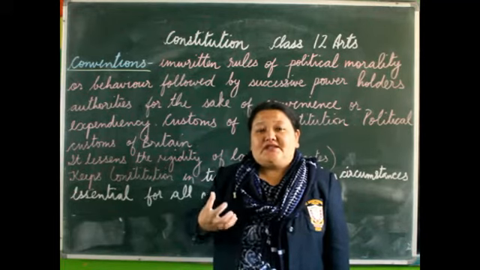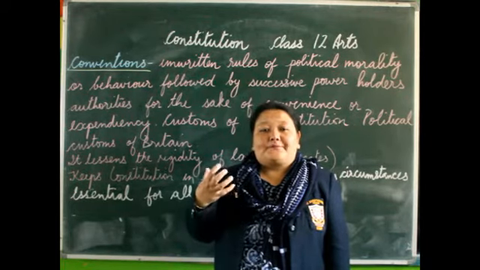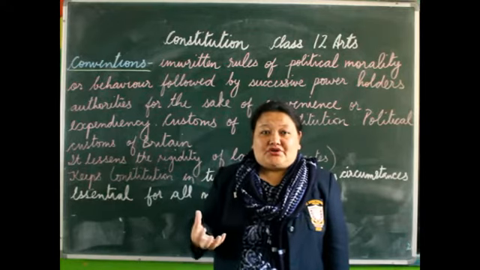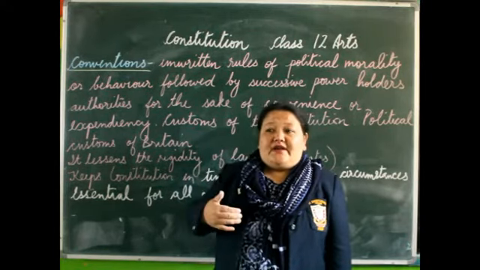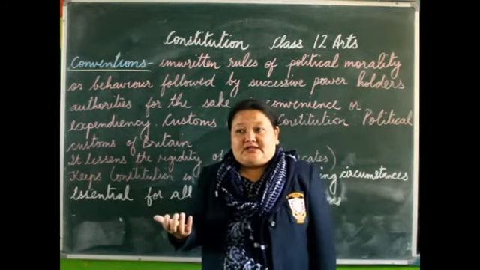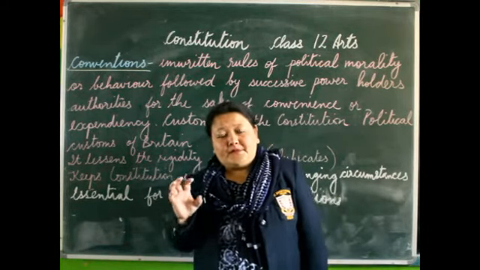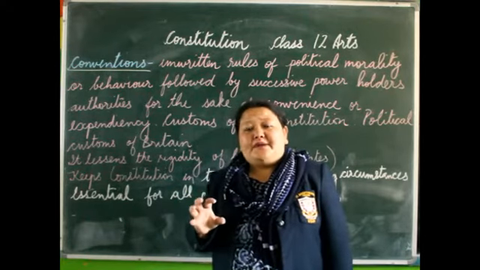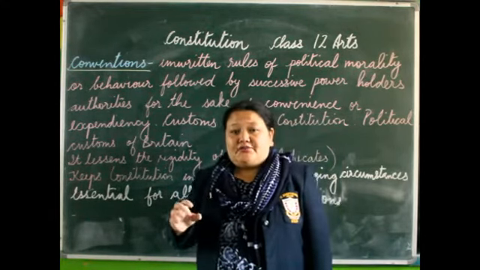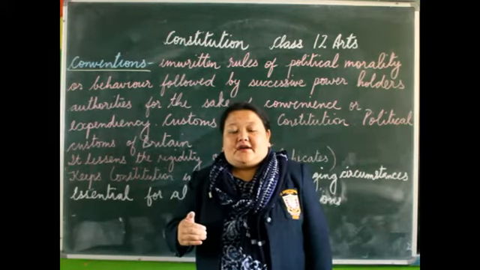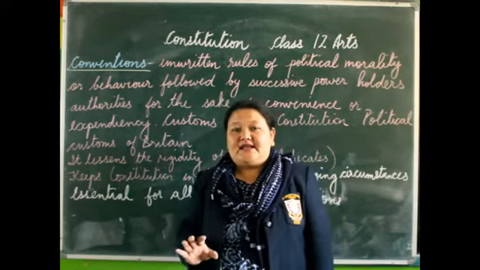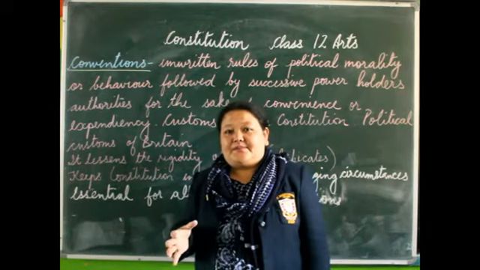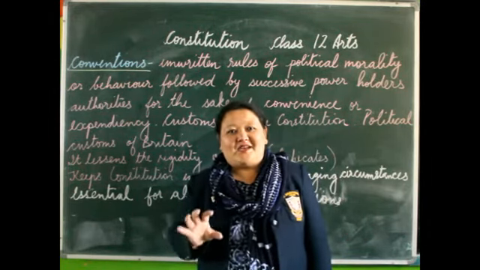So conventions play an important role in the working of the constitution or in the working of the government system. If there had been no conventions, then most of the constitutions of the world would have been very rigid. They would not be following the changes taking place in the environment.